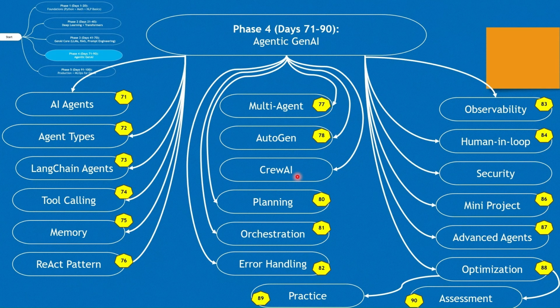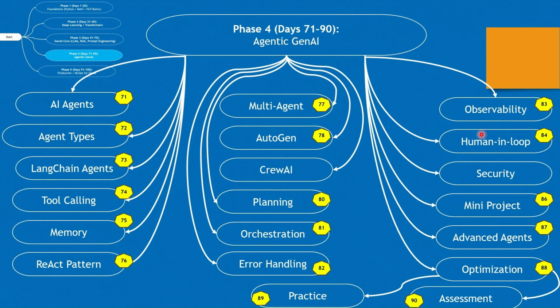Then we'll see how to handle errors, any retry, failed operation, or incorrect output, as part of our agent development. Then we will get into observability. It's a kind of monitoring agent that logs behavior, decisions, tool usage, and checks execution traces.